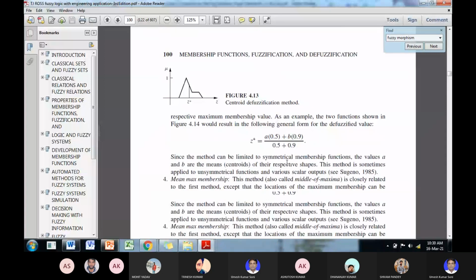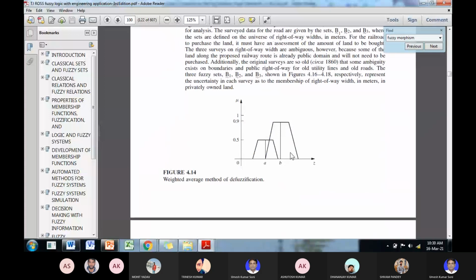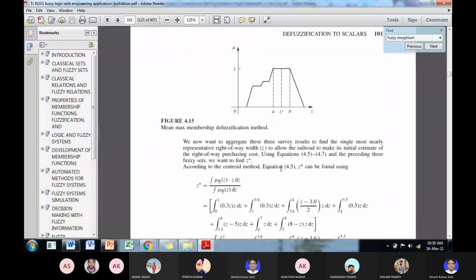Here is any example given or not? You see here a fuzzy set is given here, and for different values of z, there are different magnitudes of membership grades. So z is varying like this.